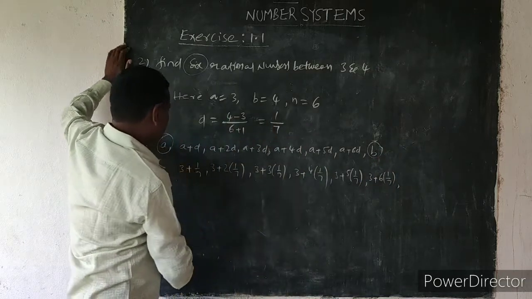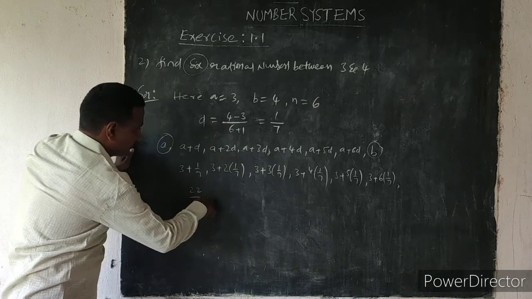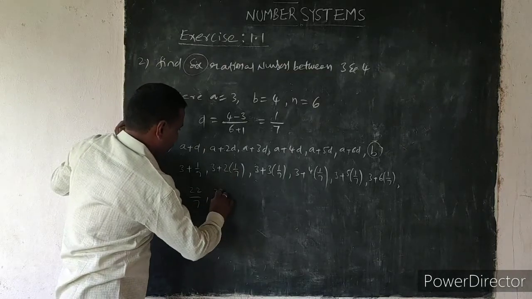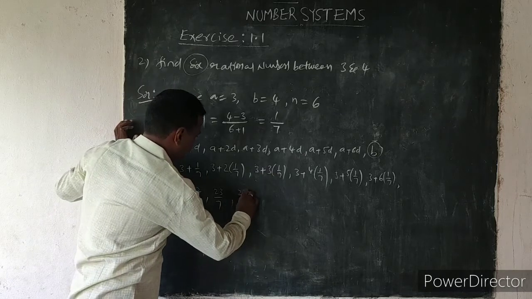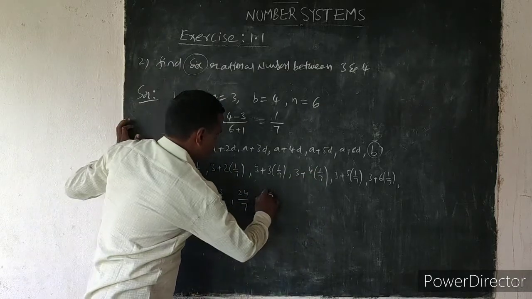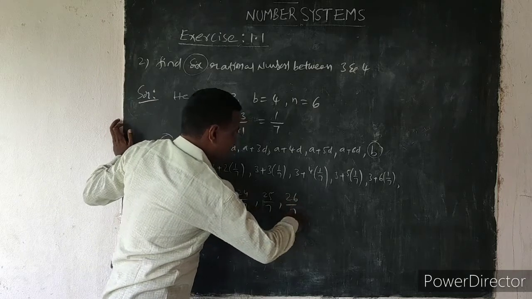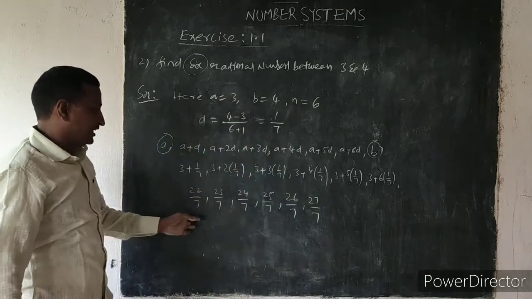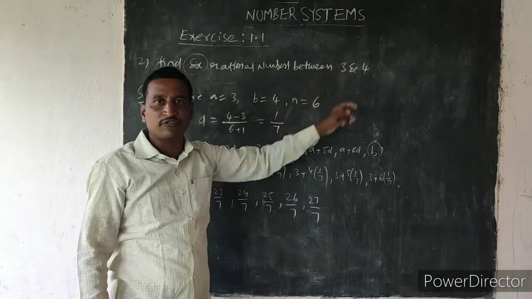These are the numbers. 3 plus 1 by 7: 7 3s are 21, so 22 by 7. 7 3s are 21, 21 plus 2, 23 by 7. 7 3s are 21, 21 plus 3, 24 by 7. 7 3s are 21, 21 plus 4, 25 by 7. Then 26 by 7, and 27 by 7. These 6 numbers are the 6 rational numbers between 3 and 4.